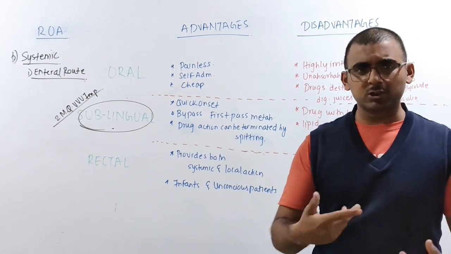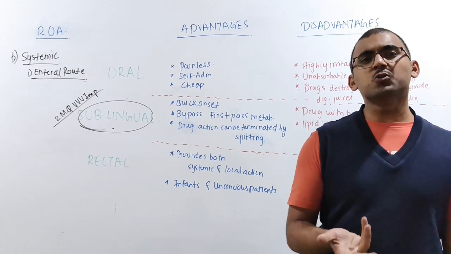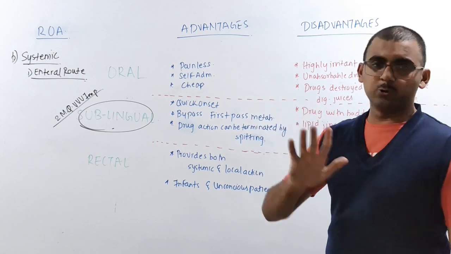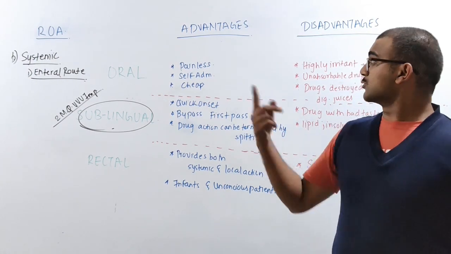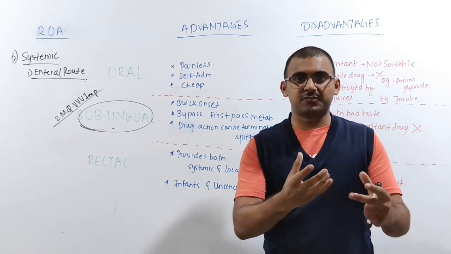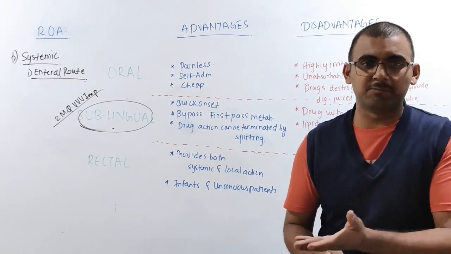And do we need any doctor to come and give you the drug? No, you can easily self-administer it. So that is one more advantage of the oral route of administration. Then it is going to be cheap. Now I'll tell you how cost is affected. Who decides what is cheap and what is costly?